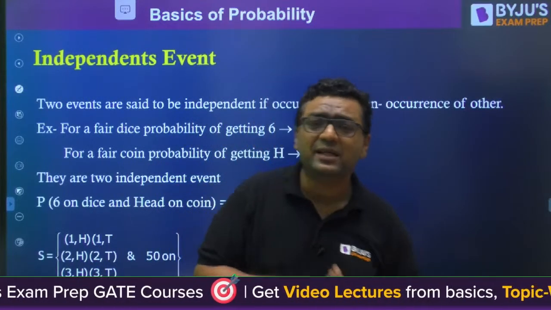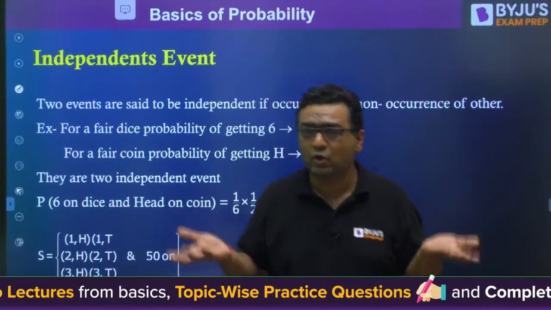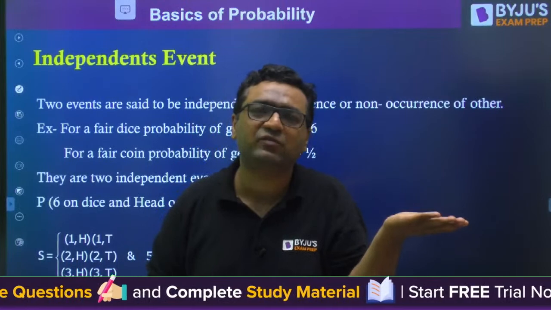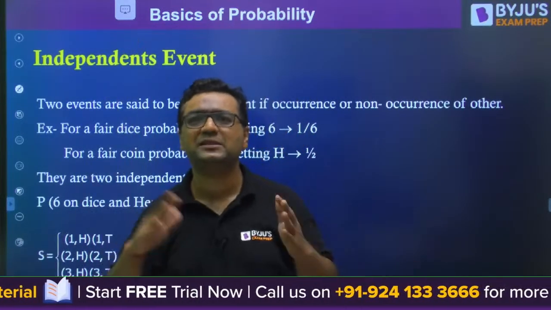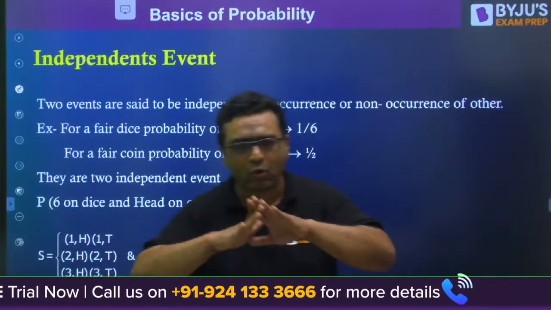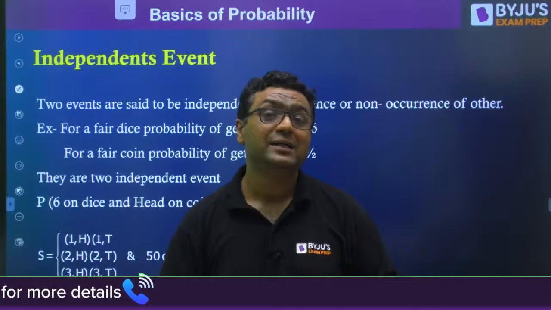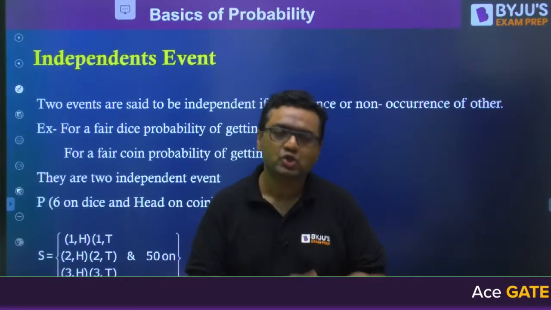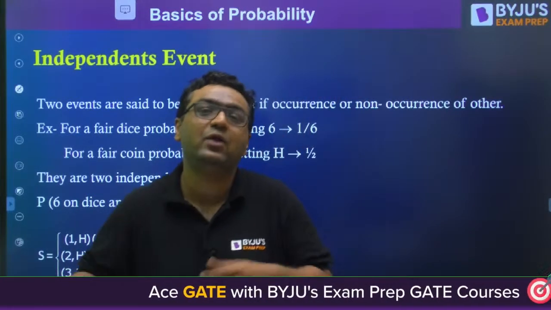But you may be saying, sir, independent events always lie in different sample spaces, because when Shakuni Mama was throwing the dice he had the sample space 1, 2, 3, 4, 5, 6, and when you toss a coin you have a different sample space, head, tail. Are they always from different sample spaces? No, they can be of the same sample space, or of different sample spaces as well. Independent means they don't depend on each other.